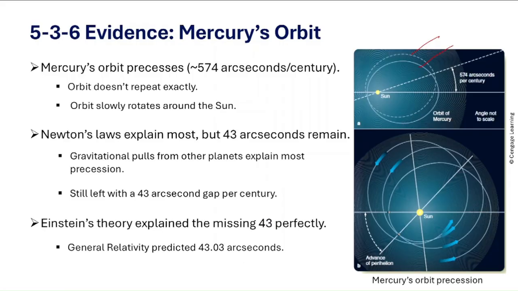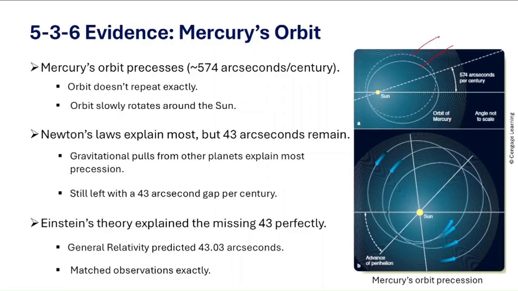And his calculation predicted 43.03 arc seconds per century. And the amazing part, the prediction matched observations exactly. So this was one of the first major confirmations of Einstein's theory, and it convinced many scientists that he was right. So Mercury's orbit gave Einstein one of his first big victories. A puzzle that Newton's gravity couldn't solve turned out to be perfectly explained by curved spacetime.